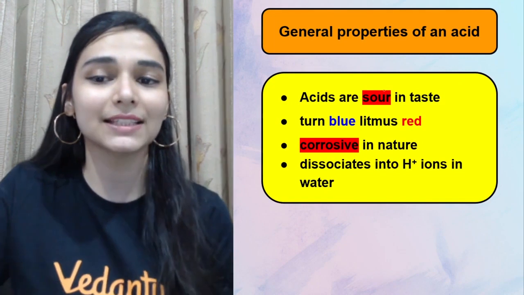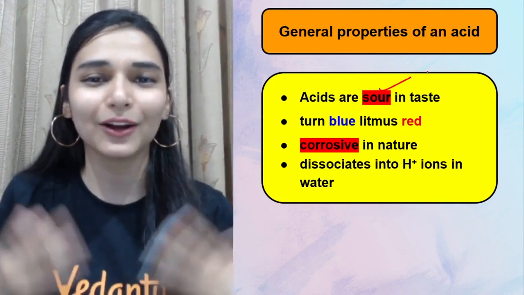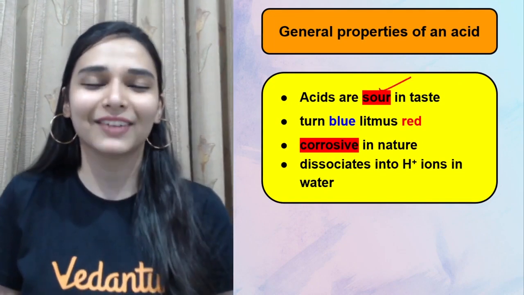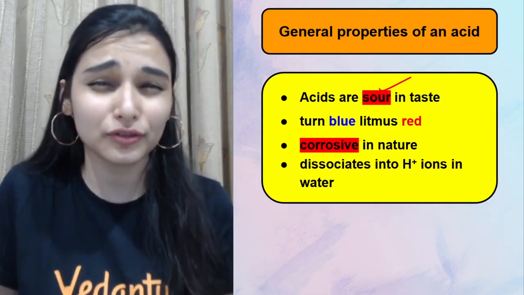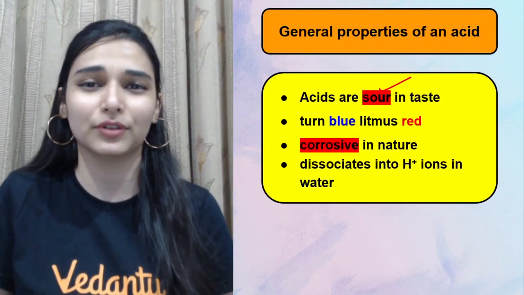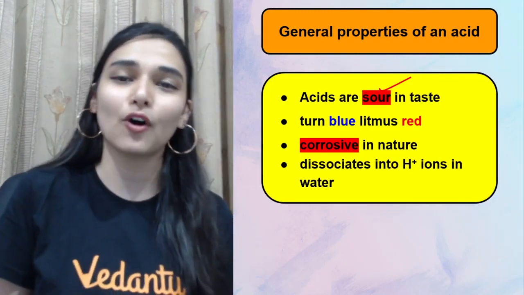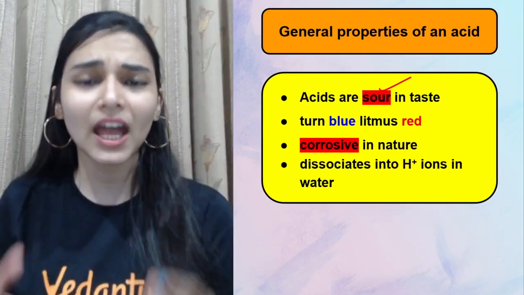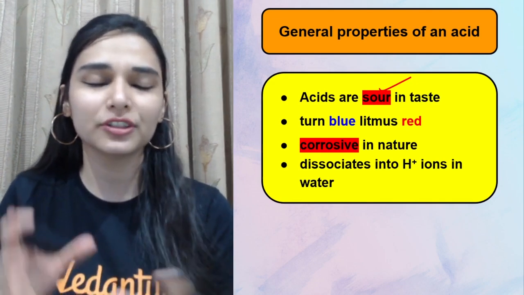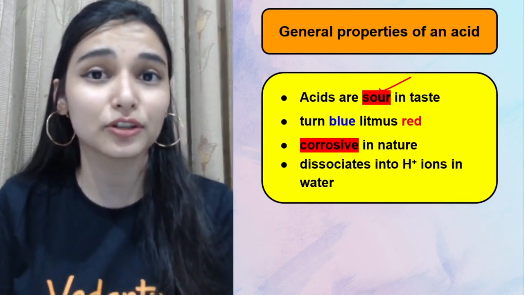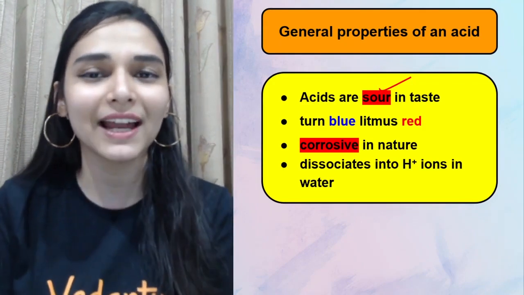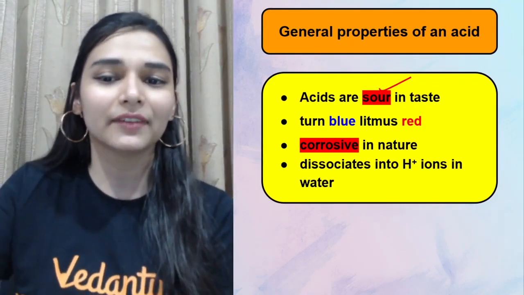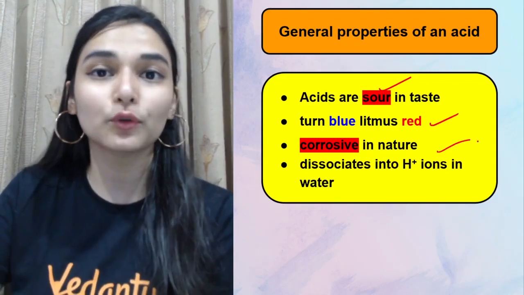Physical nature: acids are sour in taste. You have citric acid in lemons, oranges, and mangoes, tomatoes have oxalic acid, and there are other acids too, but these are the major ones. Apples have malic acid, and curd has lactic acid, so they all have a sour taste. They turn blue litmus red and are highly corrosive in nature.